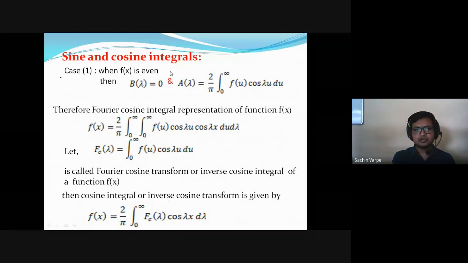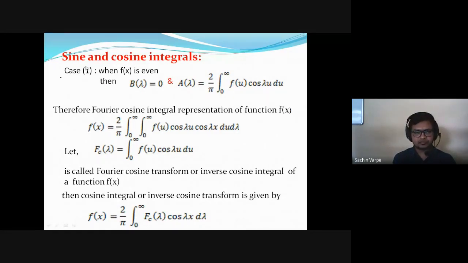So this is all about the cosine integral and its transform. That is the first case. If f of x is even, then we have the Fourier cosine transform and its integral. Please ask if there is any doubt in the formula.